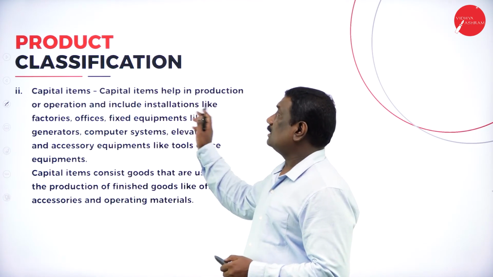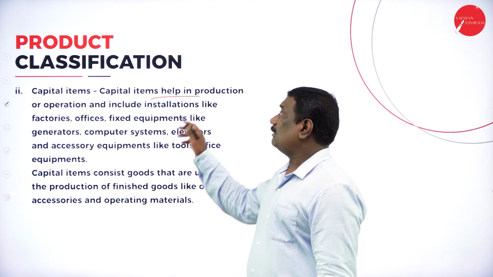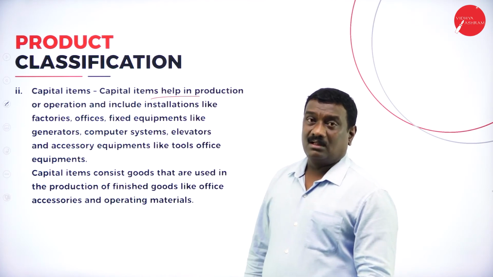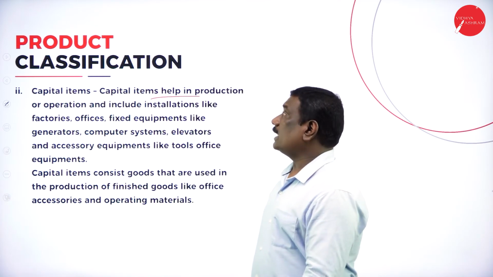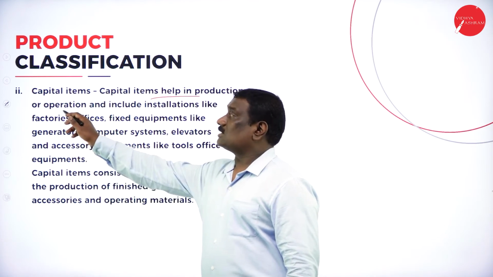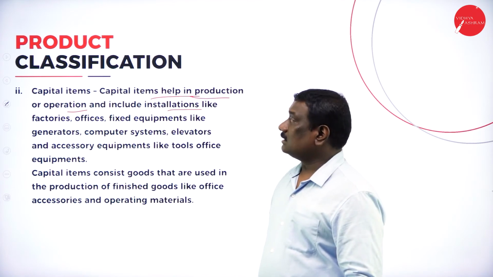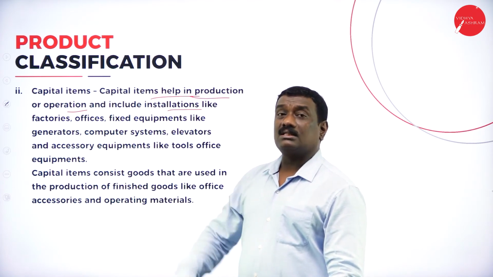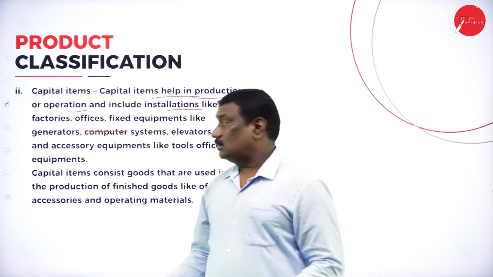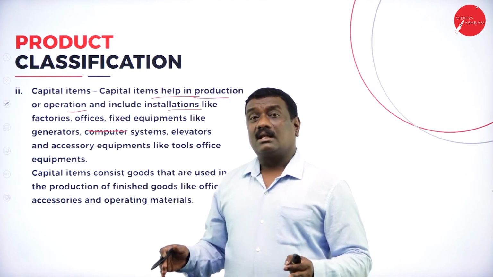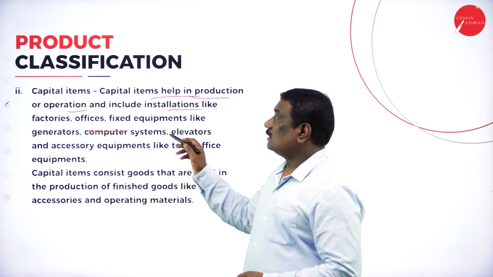Then we have capital items. Which are those capital items? Capital items are the items which help in the production or in the operation level. They are very important and a key aspect of operation as well as production. They also include the installation of different kinds of items in factories. If you take factories, you can see big machineries installed. Then in offices, we see different kinds of commodities, like machineries or the fax system or computer systems. All these are capital items.